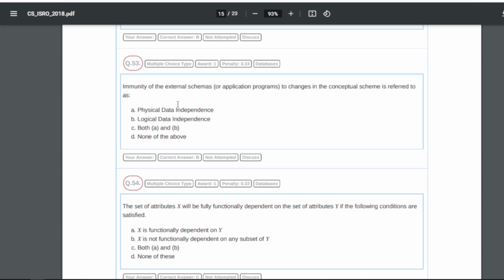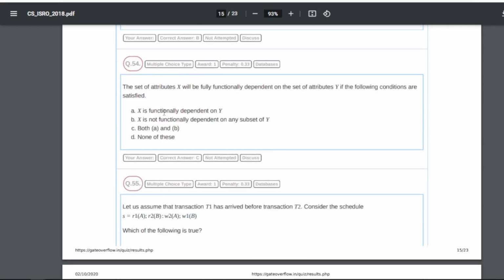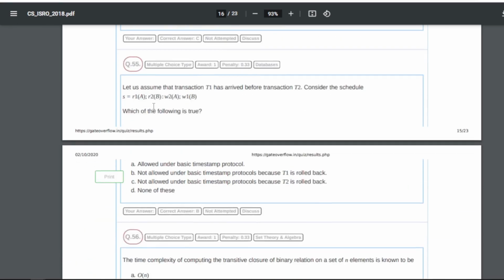53 is, immunity of the external schemas or application programs to change in the conceptual schema is referred to as what? So for 53 our answer will be logical data independence. 54 is, the set of attributes X will be fully functionally dependent on the set of attributes Y if the following conditions are satisfied. So for 54 now our answer will be C, that is X is functionally dependent on Y and X is not functionally dependent on any subset of Y. So both A and B will be the answer.